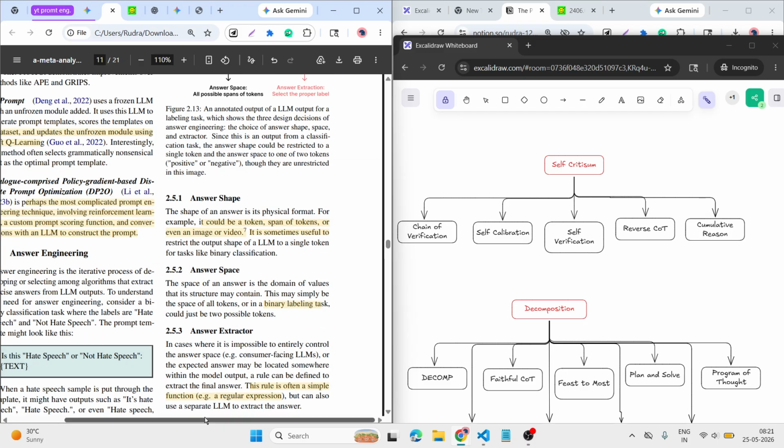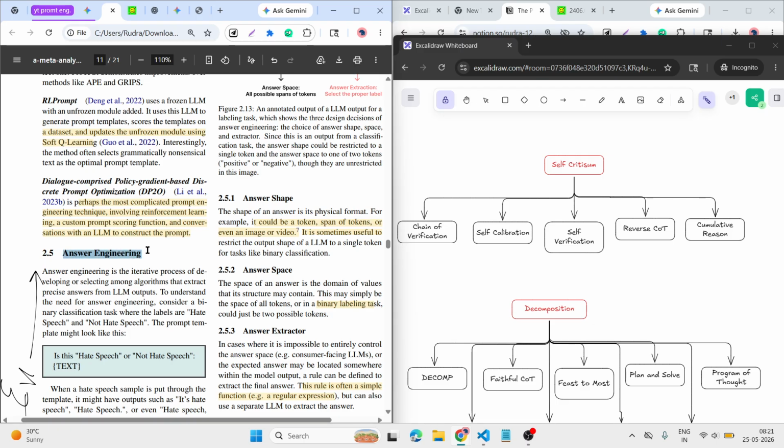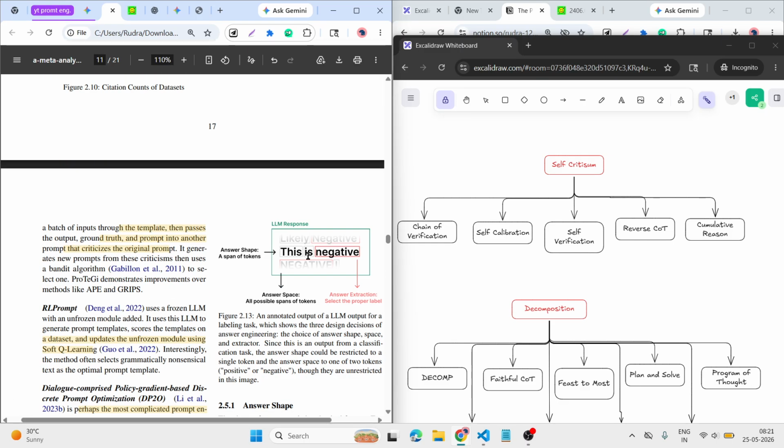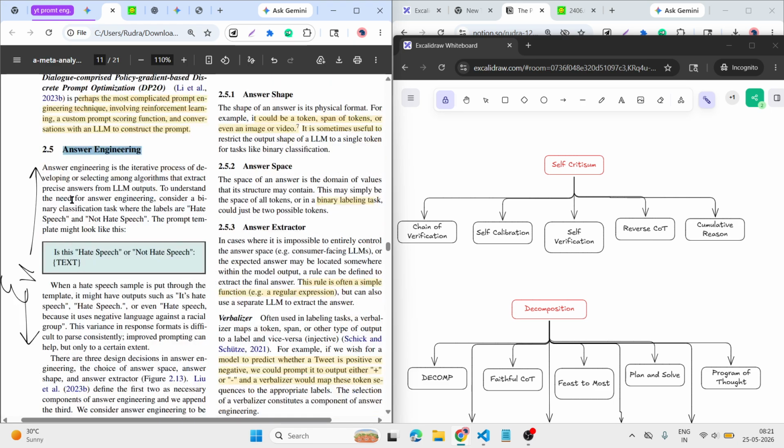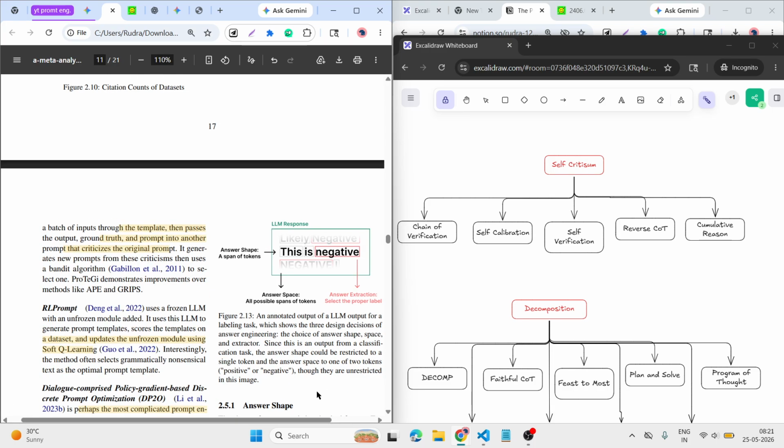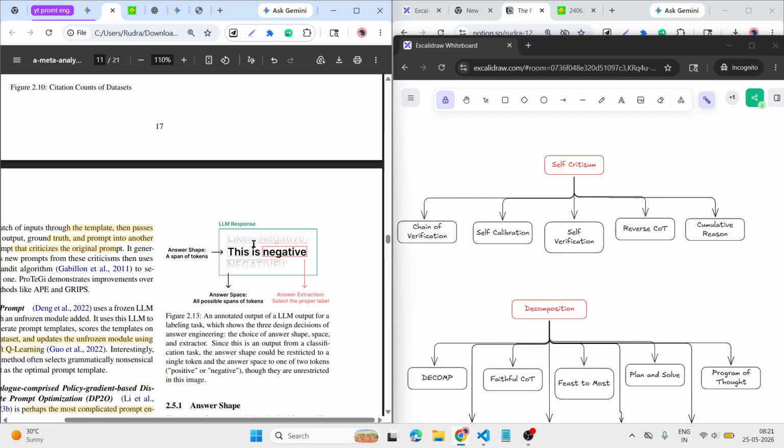So now we understood answer engineering. When it gives the answer, how do we analyze that answer to get the most appropriate one? For example, we are taking Twitter sentiment analysis. Either it says hate speech or not hate speech. So what it did: first we got the LLM response.